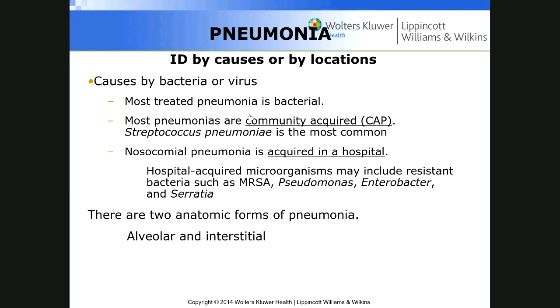And for many years, people got pneumonia from infection with Streptococcus pneumoniae. Let me put it this way: in community acquired pneumonia, we call it CAP, the most common cause is Streptococcus pneumoniae.